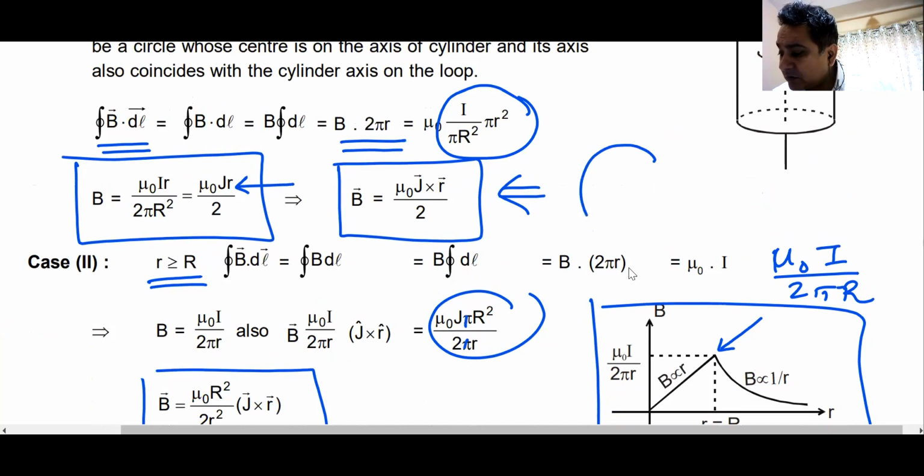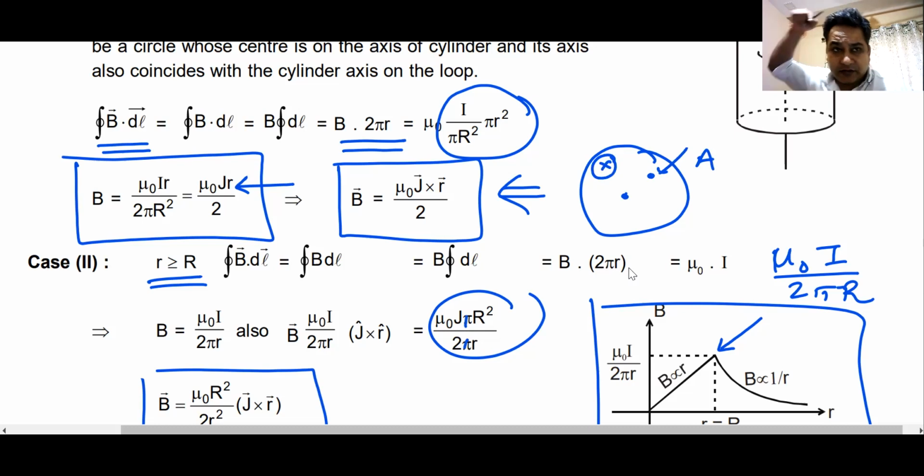For example, this is your solid cylinder. This is the point, and you want to find the magnetic field at this point, point A. Remember, if the current is going into the plane like this, and this is your R vector, you just do J cross R, and you will get the direction of magnetic field like this. Are you getting my point?